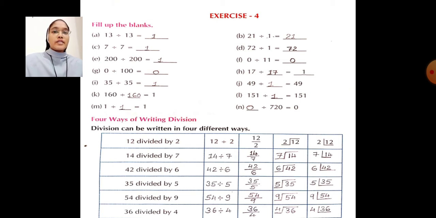Next 36 divided by 4. In first column you see first way of writing 36 divided by 4. In second column, second way. In third column, third way. In fourth column, fourth way.